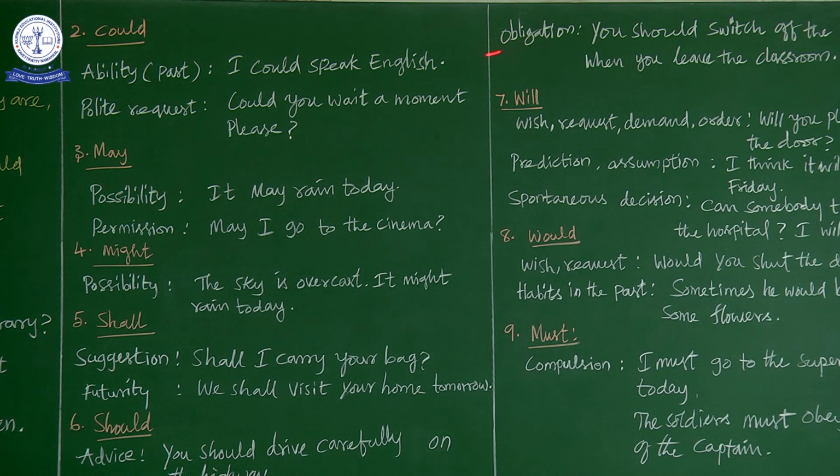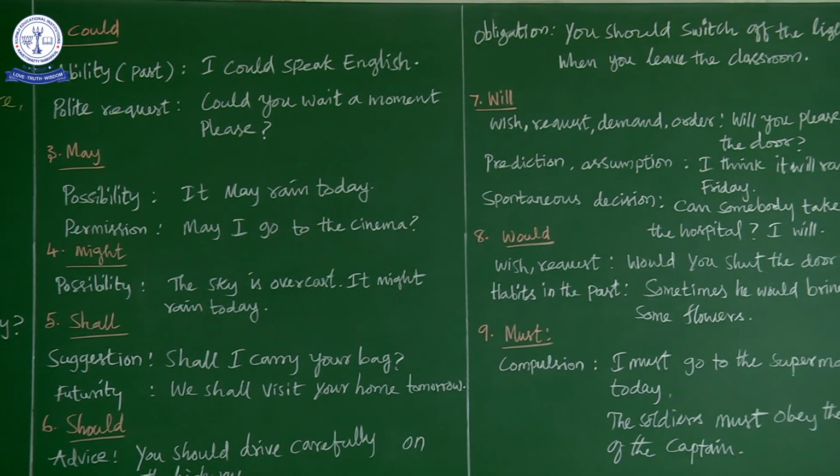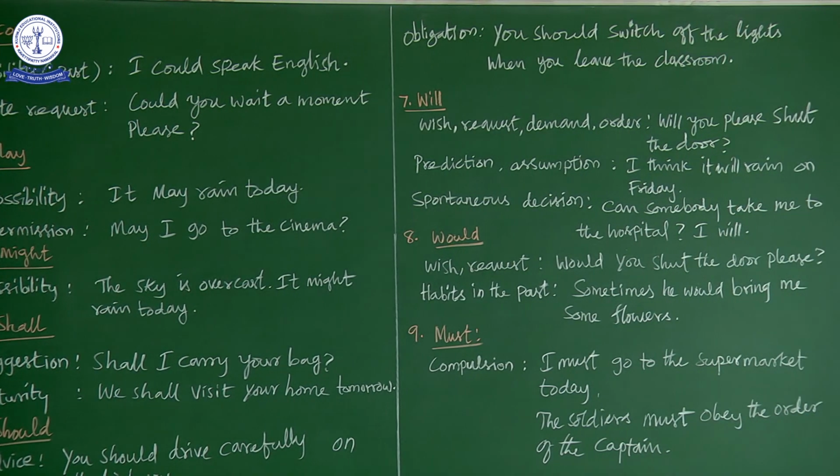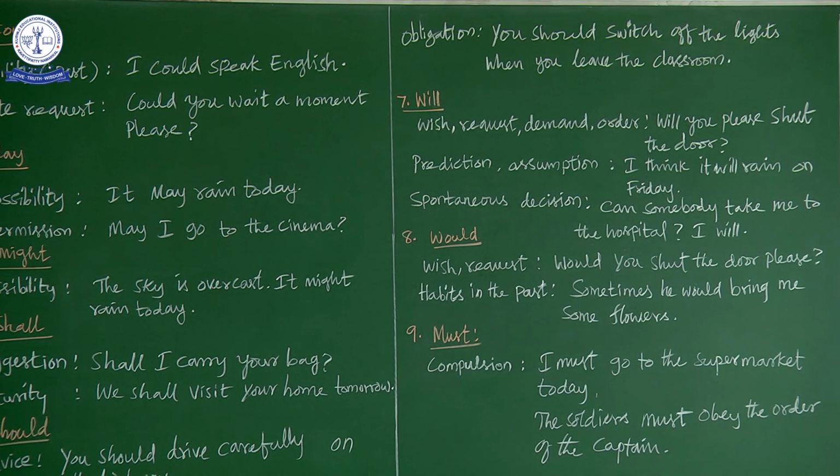Okay, what is the next usage? Obligation. What do you mean by obligation? Obligation means responsibility. It is your responsibility to do certain responsibilities. For example, you should switch off the lights when you leave the classroom. So it is your responsibility to switch off the lights when you leave the room. And you should bring your notebook tomorrow. It is your obligation. So when you go to school, you should take all the notes, whatever you have to take to your school. That is your responsibility. So obligation means responsibility.